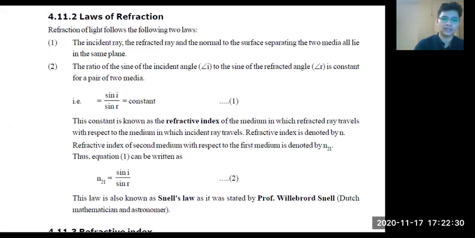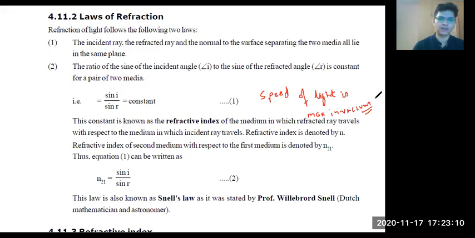Okay, it won't actually decrease, but it will not actually increase, because when we talk about speed of light in vacuum, it will be the maximum. Yes or no? Speed of light is maximum in vacuum, right? Okay, so I can say that whatever the medium is, the speed of light will always be less than the speed of light in vacuum, right?